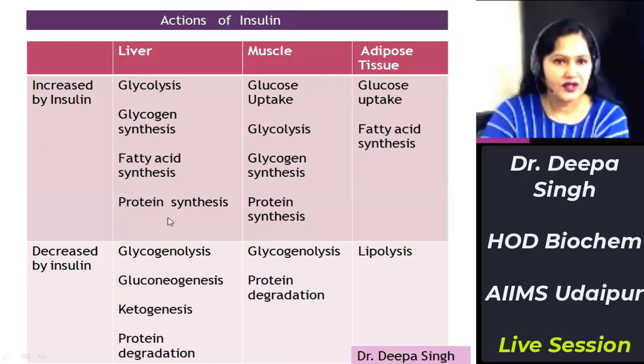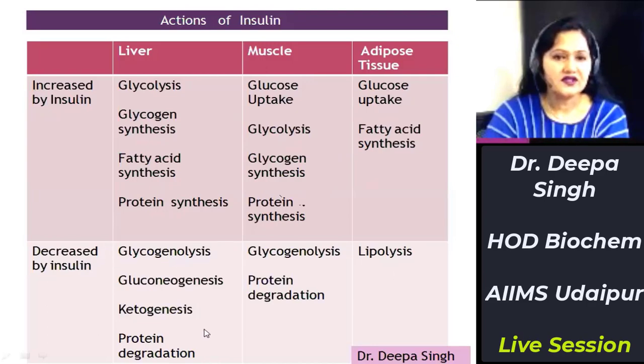Thus insulin stimulates all these pathways in liver. In muscle, it stimulates glucose uptake, promotes glycolysis, glycogen synthesis, and protein synthesis. And in adipose tissue, it also stimulates glucose uptake and lipogenesis, that is fatty acid synthesis. So these all are the pathways which are increased by insulin, and all these pathways lead to decreased blood glucose concentration.